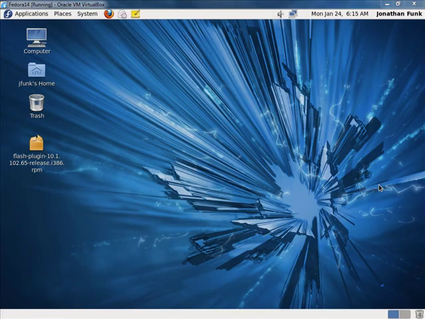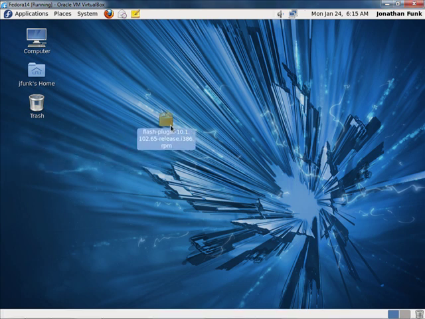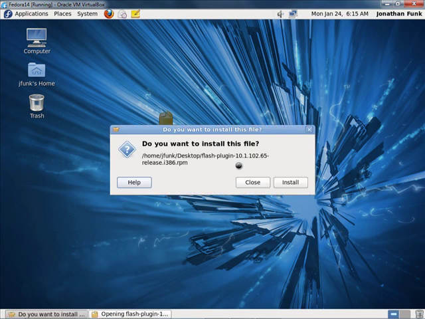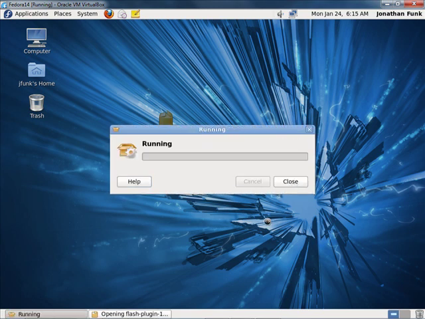Okay, and welcome to this video on installing an application using an RPM install package. It's really quite simple. I've downloaded the RPM install package here on my desktop. It could be on a CD or other media, it doesn't matter. And all you do is just double click, and it launches the install program automatically. And that's about it. So it's going to run and install this for me.